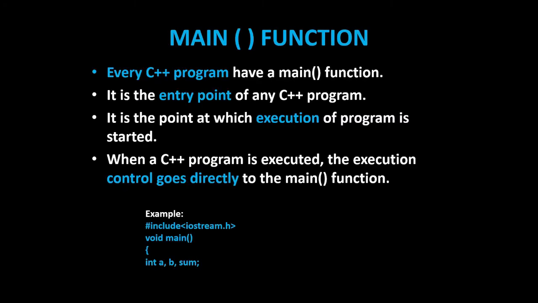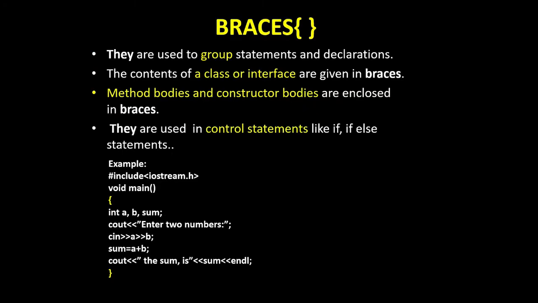Next one, very important, is the main function. Every C++ program has a main function. It is the entry point of any C++ program. It is the point at which execution of the program is started. When a C++ program is executed, the execution control goes directly to the main function. So for example, hash include iostream.h, void main, flower bracket open, etc.